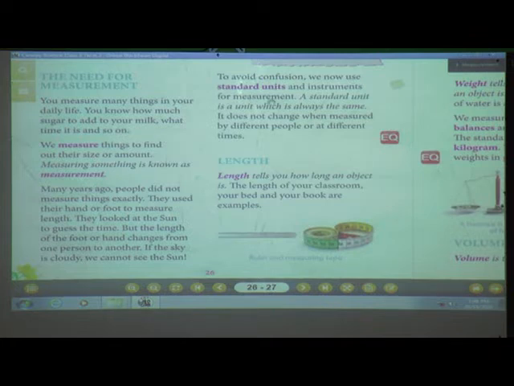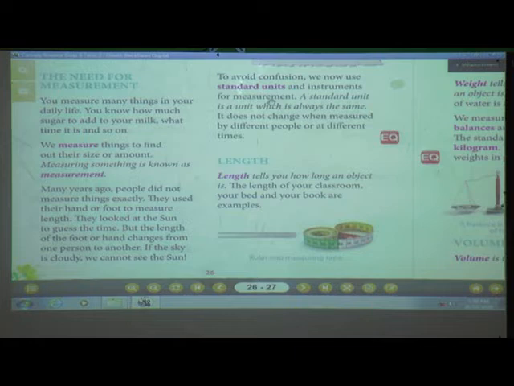See, there is a confusion, isn't it? If we want to measure length, many years ago people used to use handspan and foot. And every person has a different handspan, hand and foot, so the length will change. They used to guess the time by looking at the sun. But if the sky is cloudy, they cannot see the sun and cannot guess the time.